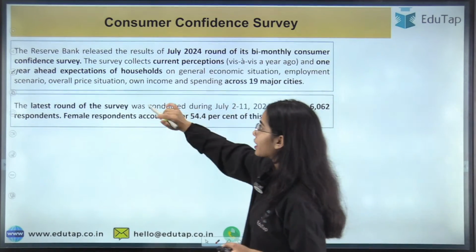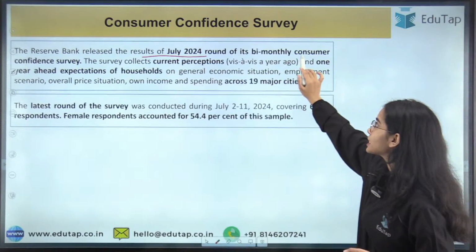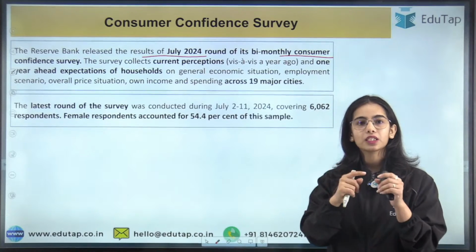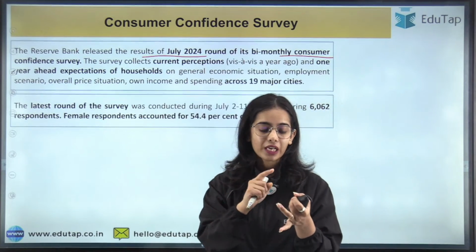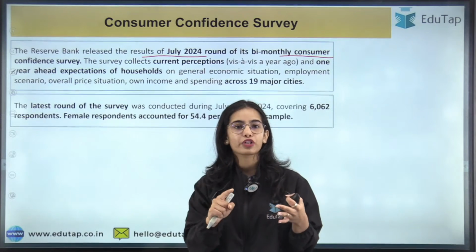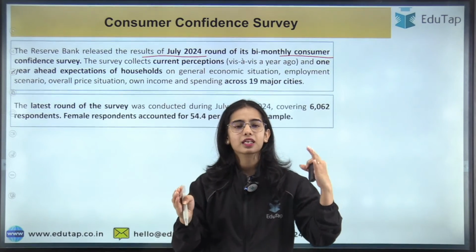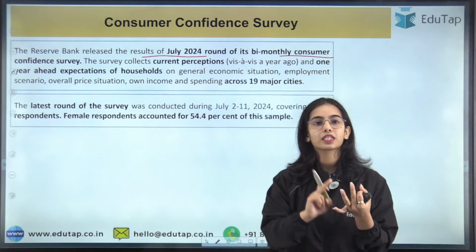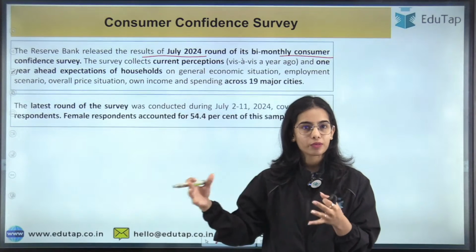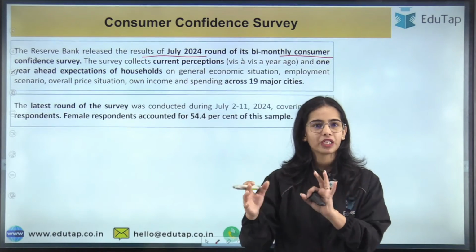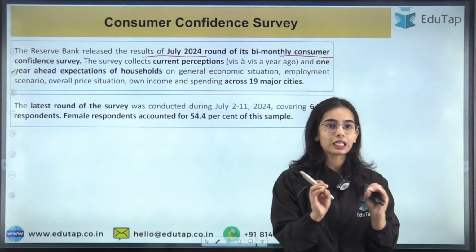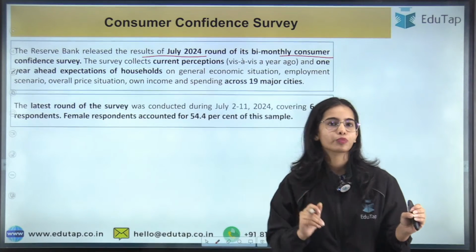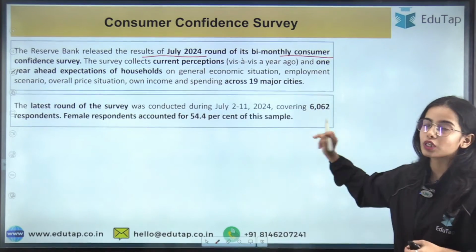The Reserve Bank released the result of July 2024 round of its bi-monthly consumer confidence survey. So consumer confidence survey is also bi-monthly, and usually the consumer confidence survey, the inflation expectation survey, the survey of professional forecasters, there is a list of 7-8 surveys that happen together. Out of this, the survey of professional forecasters, consumer confidence survey and inflation expectation survey are most important. For the rest, you can have a brief overview, and I will bring the important points for you if required. But for now, focus on the consumer confidence survey.